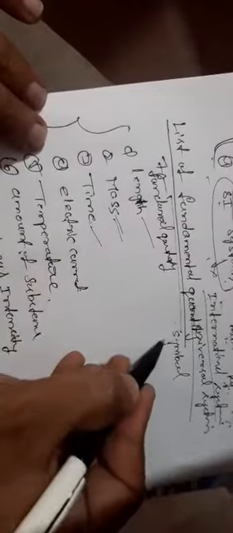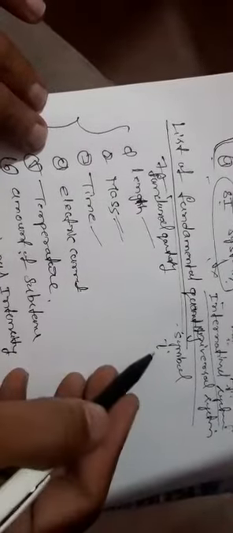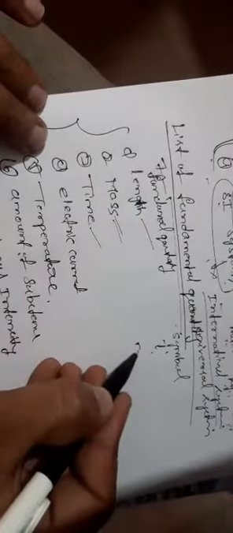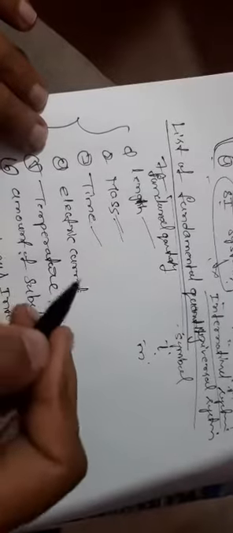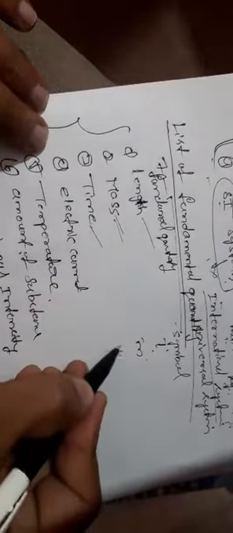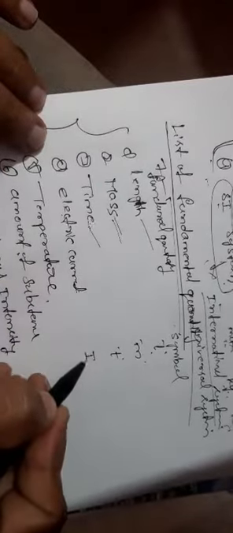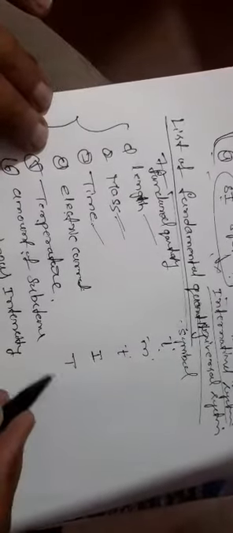Length is represented by small l. Mass is small m. Time is small t. Electric current is capital I. Temperature is capital T. Amount of substance is small n.